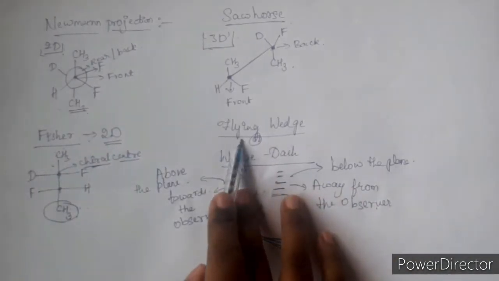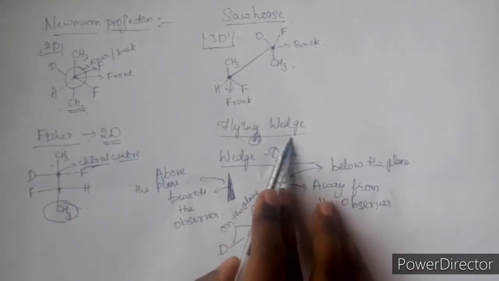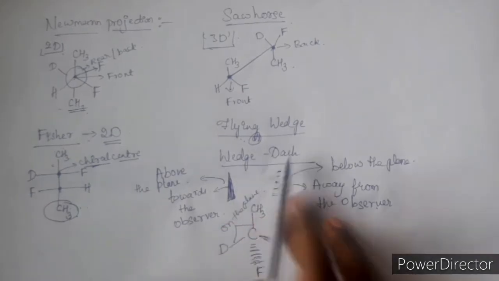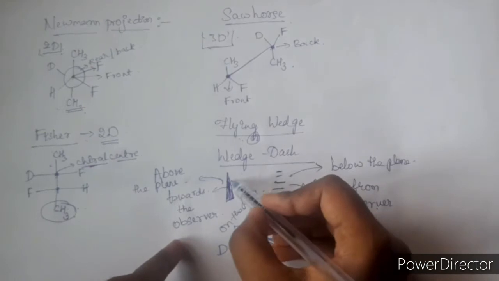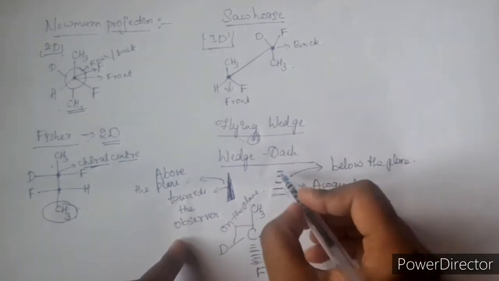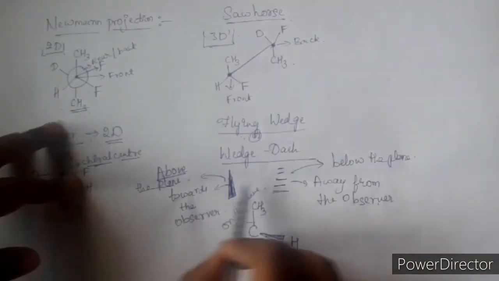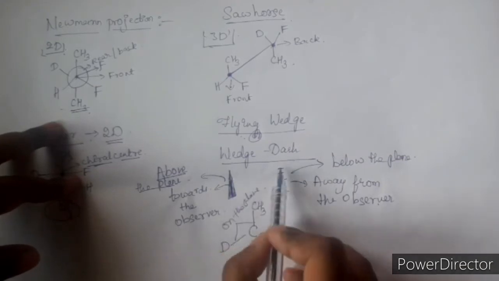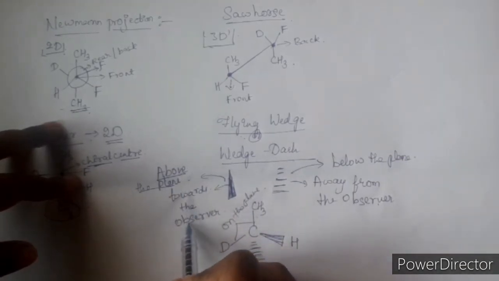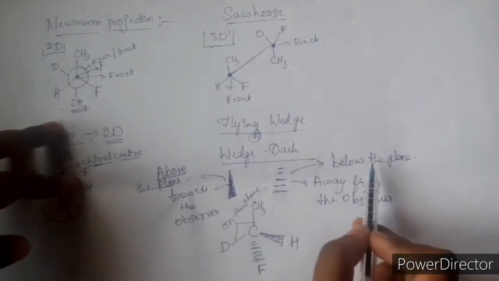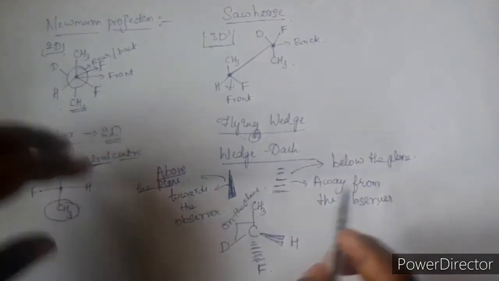And the next is flying wedge representation, also called wedge dash representation. See, this representation involves a wedge symbol, and this is the dash symbol. Wedge means above the plane, that is towards the observer. Dash means below the plane, that is away from the observer.